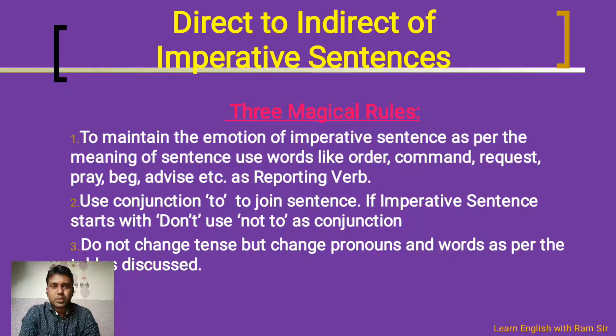To maintain the emotion of the imperative sentence, you have to use words like order, command, request, pray, beg, advise, etc. So many words are there. As per the meaning, you can use any one of the words. And it is very important that you use the conjunction to. And if we have don't in the direct speech, then use not to.